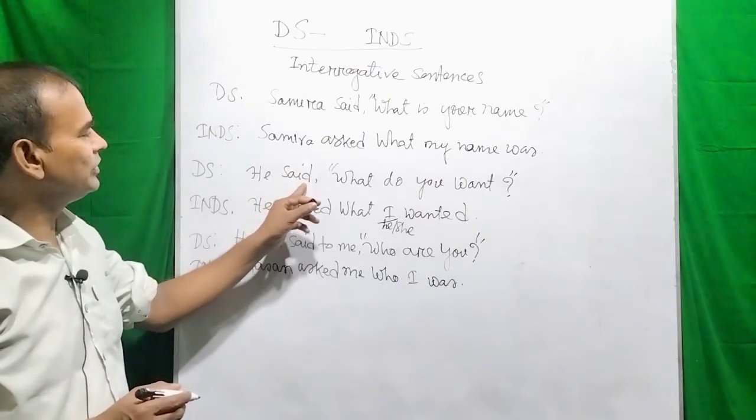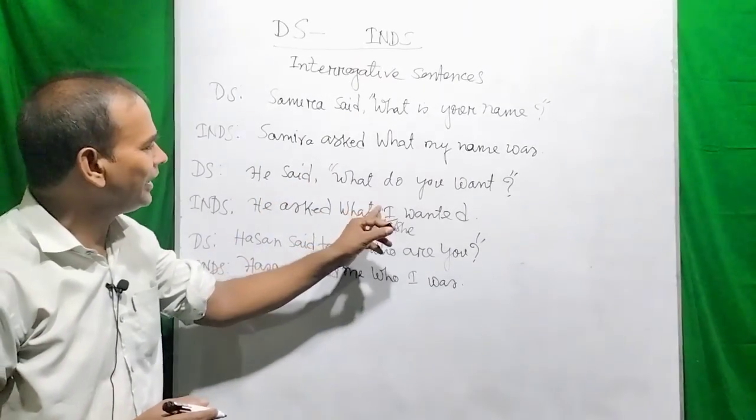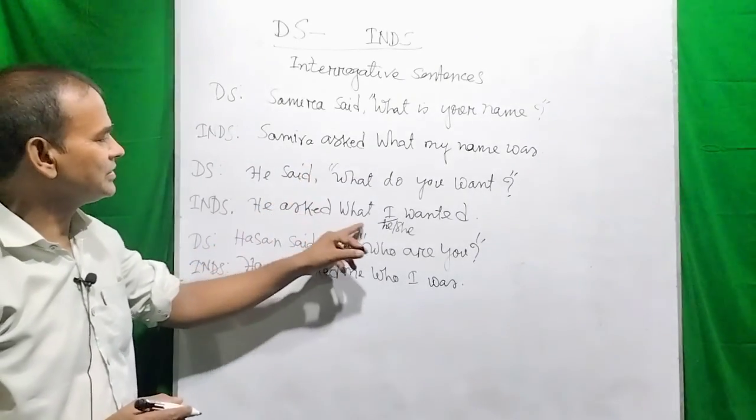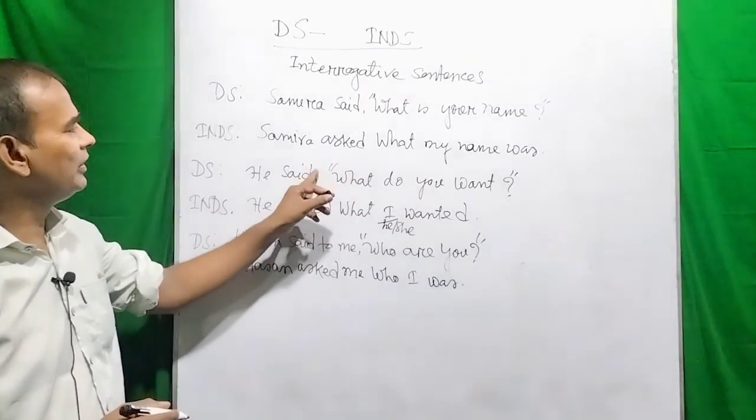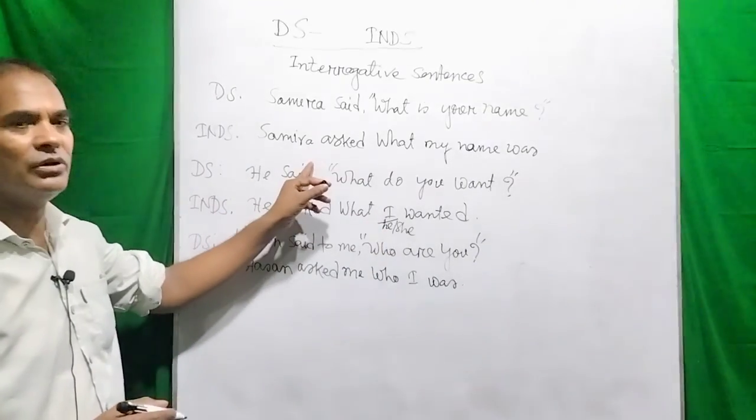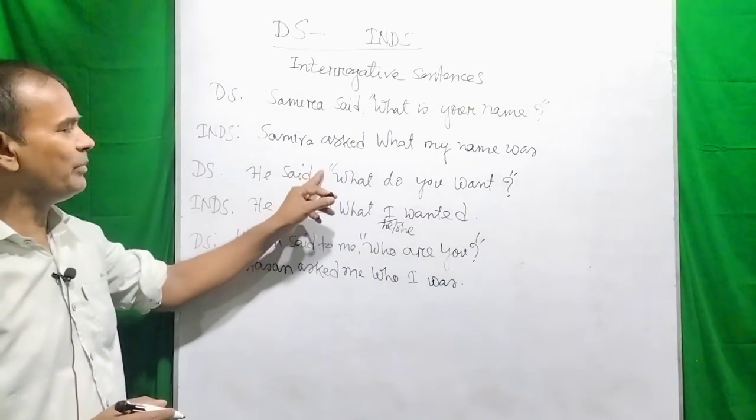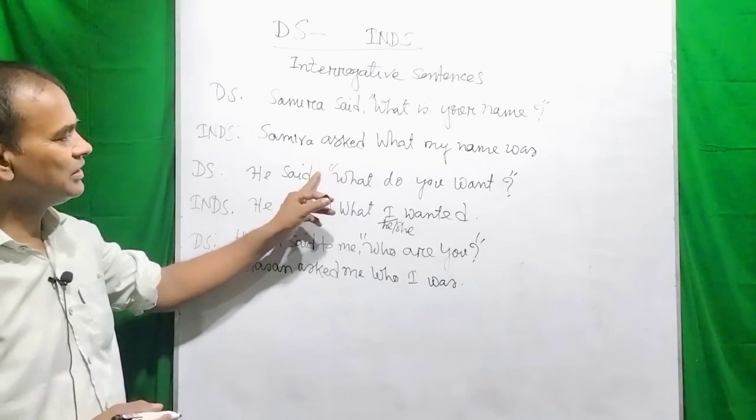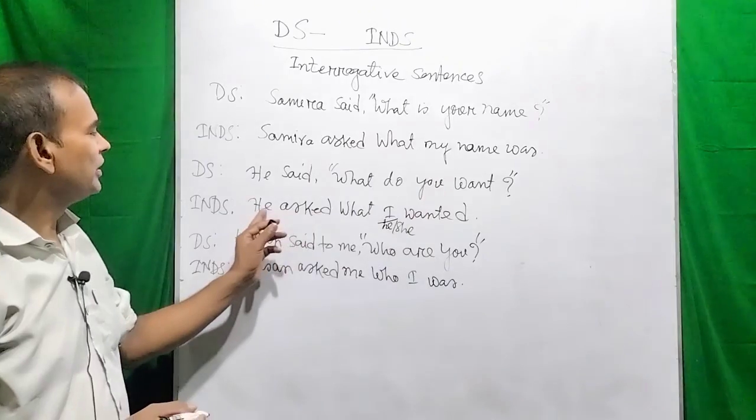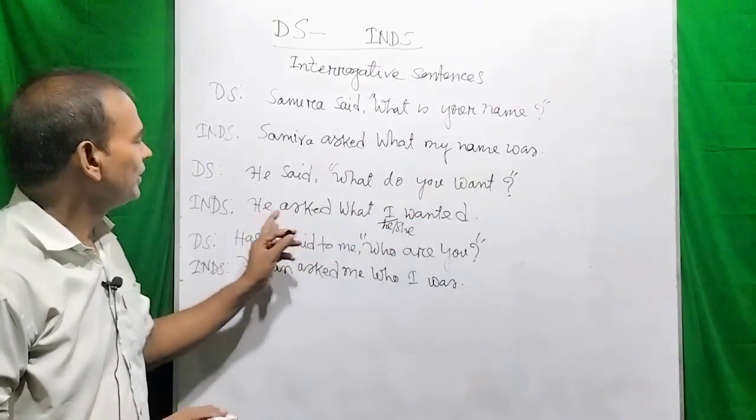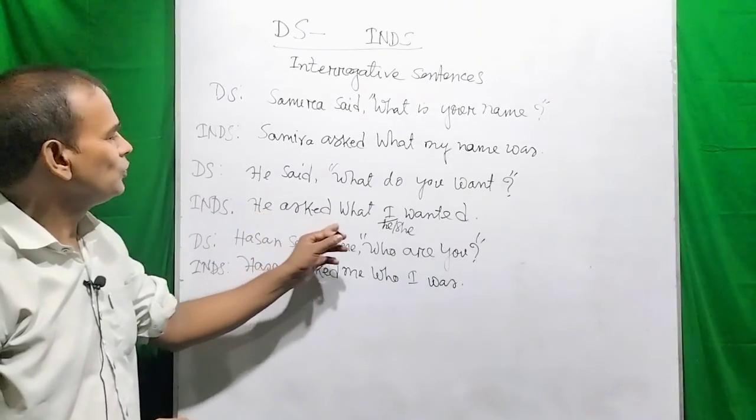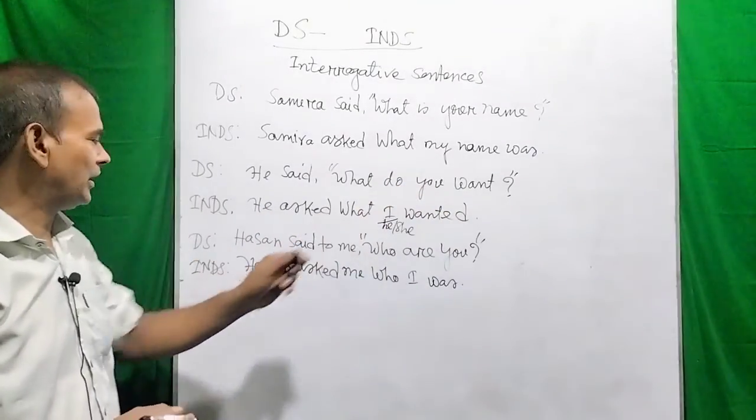So if you take me, then the subject is I. If you take her, then the subject is she. If you mean him, then the subject is he. If you use them as the implied object, then the subject will be they. So we can read, he asked what I wanted, he asked what he wanted, he asked what she wanted, etc.